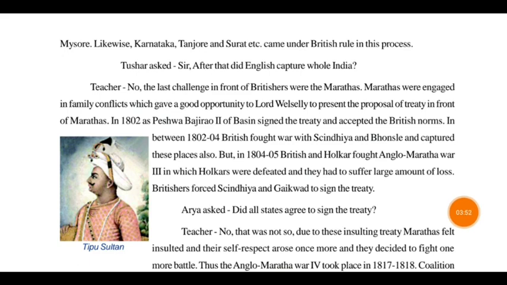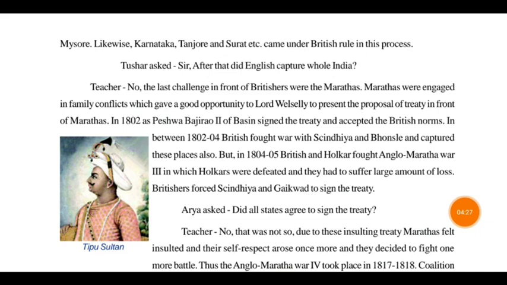Between 1802 and 1804, the Britishers fought a war with the Scindias and Bhonsles and captured places. Slowly they were coming inside the Maratha areas and fighting wars within them. But in 1804 to 1805, the Britishers and the Holkars fought the Anglo-Maratha War 3, in which the Holkars were defeated and suffered a large amount of loss.